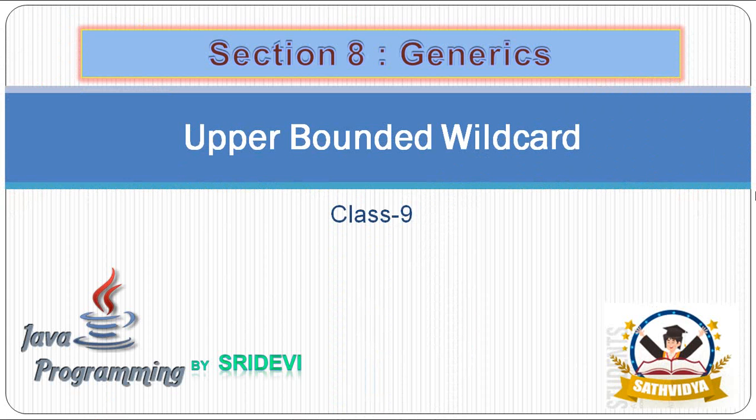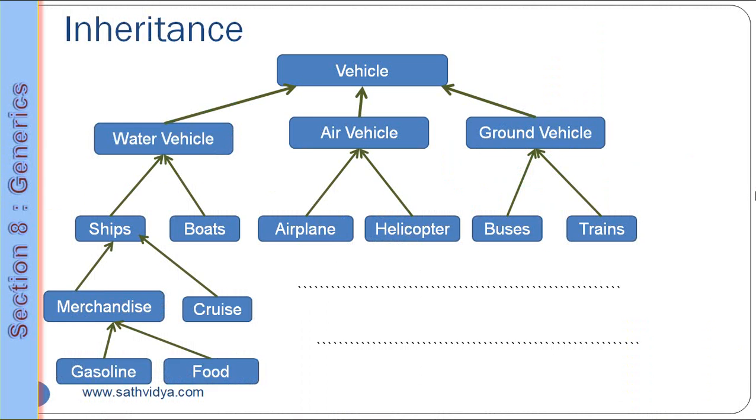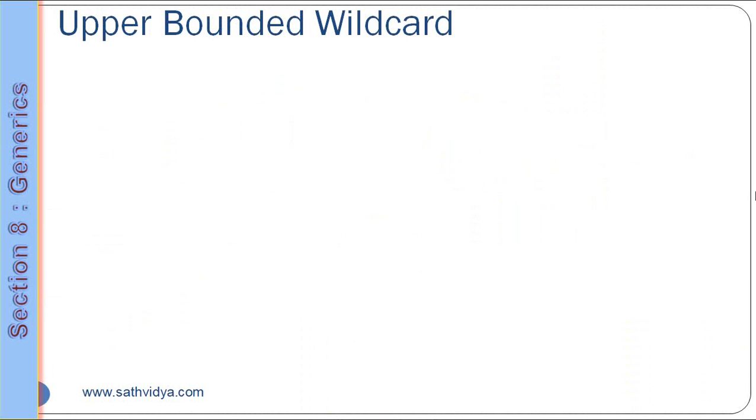Now we are in section 8. In this lesson we are going to talk about upper bounded wildcards. In our last class we discussed the vehicle example, and we continue the same example in this class. Before we start talking about upper bounded wildcards, let me explain a small concept about subclasses.